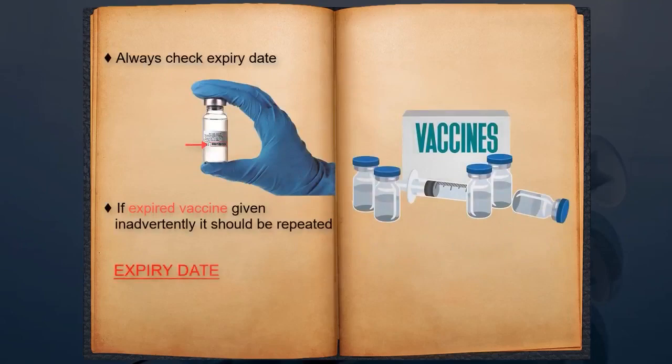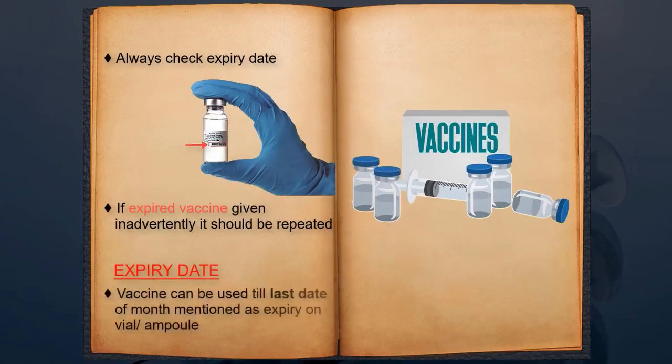What exactly is the expiry date? It is printed on the vaccine. If only a month is written, then the vaccine can be used till the last date of the month mentioned as expiry on that vial or ampule. If the date is mentioned, then well and fine.